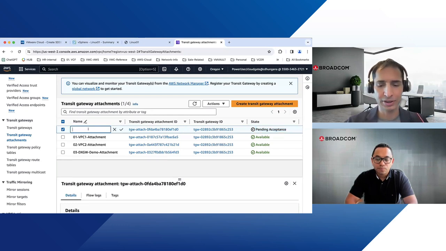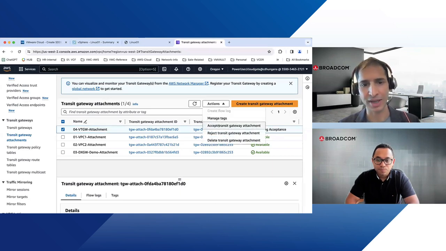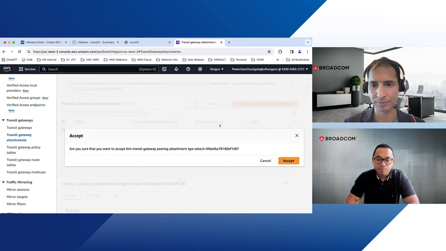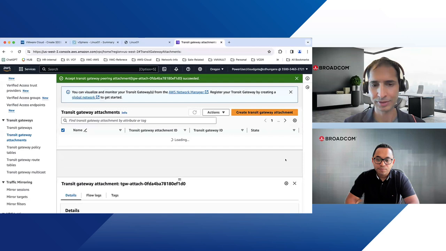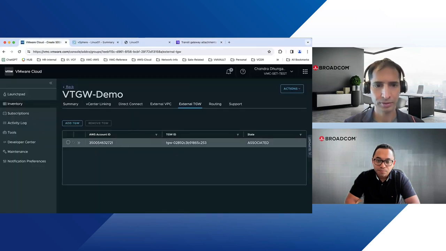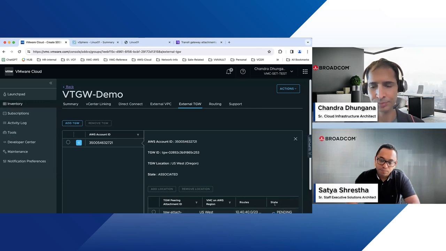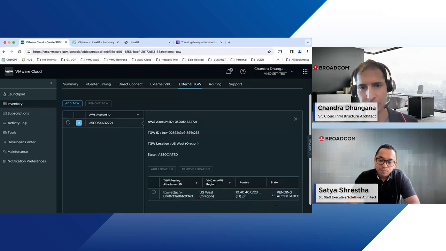To make it easier, I will give it a name, for example attachment, and click on the tick. Now the name has changed. Now we need to go to Actions and accept the Transit Gateway attachment. It takes some time, and the status is showing pending, so let's wait a little bit. It's pending acceptance. We have accepted it, so shortly the status will change to associated or connected.